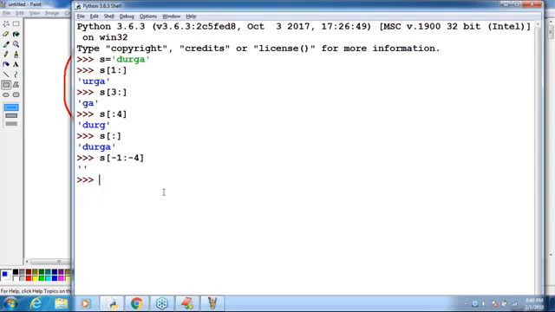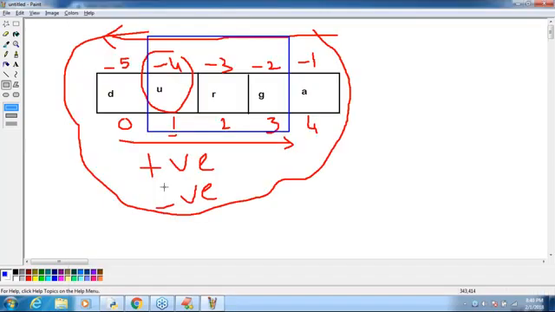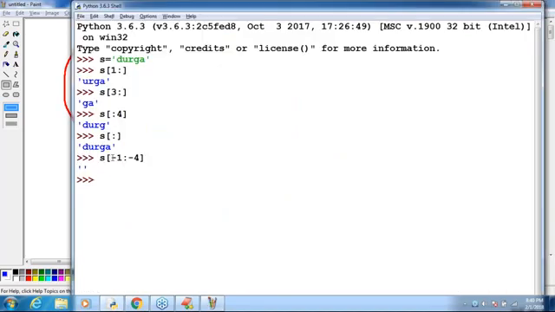The reason is that the begin value should be lower and the end value should be higher. But here the begin value is higher and the end value is lower. That's why the problem comes.